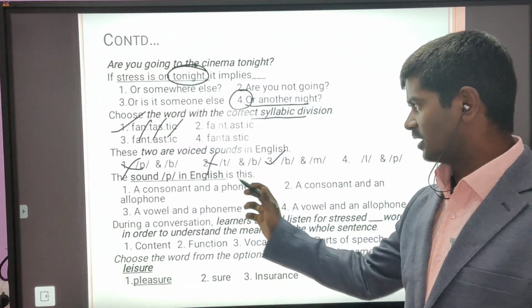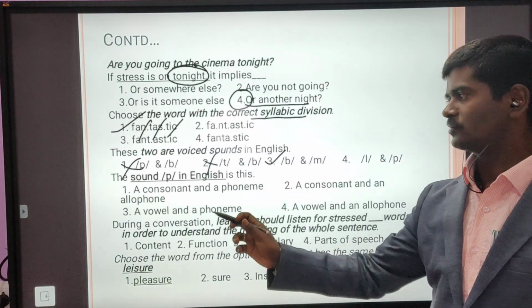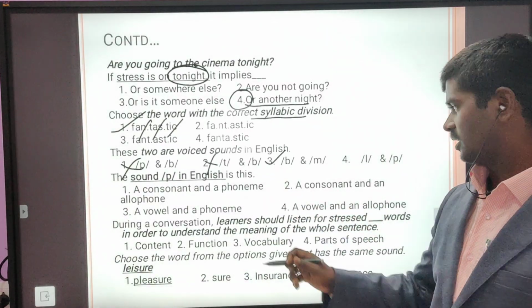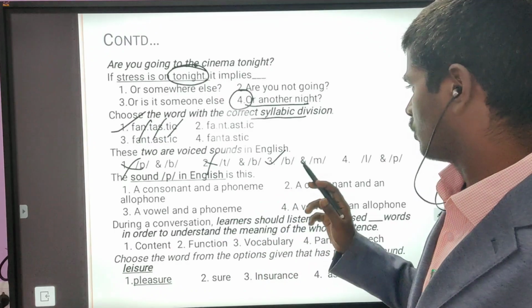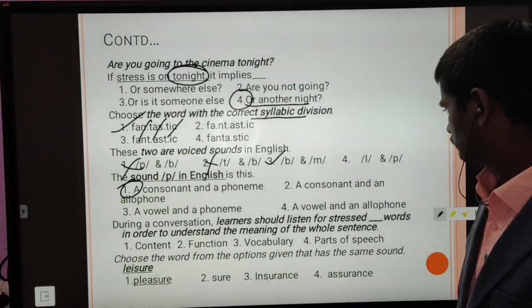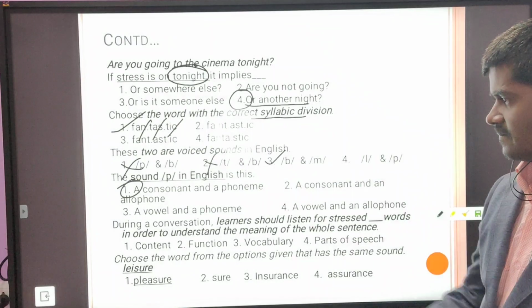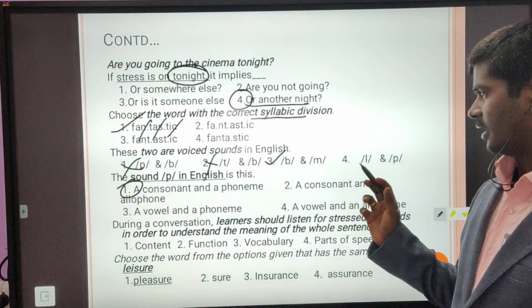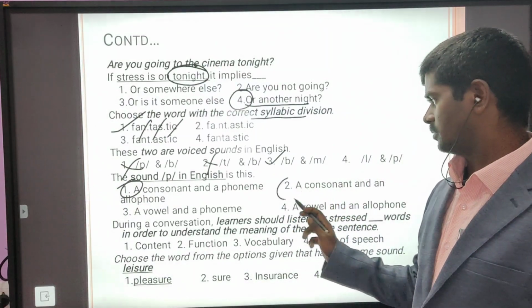And the sound B in English, what is this? Is it a consonant sound and phoneme, or a consonant and allophone? Pa, pa. Answer is 2.